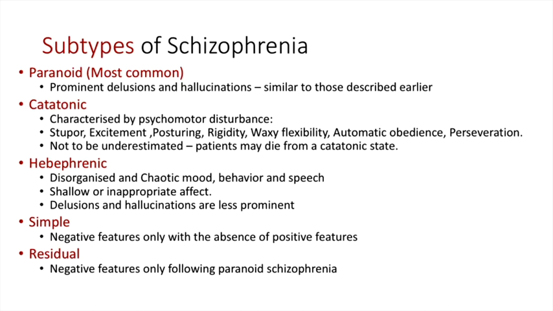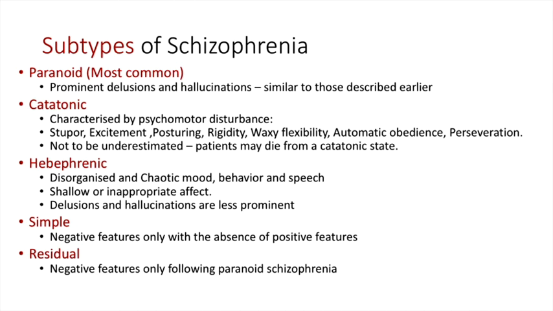Hebephrenic schizophrenia is another subtype. This is characterised by disorganised and chaotic mood, behaviour and speech. The patient will have shallow or inappropriate affect, and the patient's delusions and hallucinations are less prominent than with the typical paranoid schizophrenia. Simple is where you see negative features only, in the complete absence of positive features.